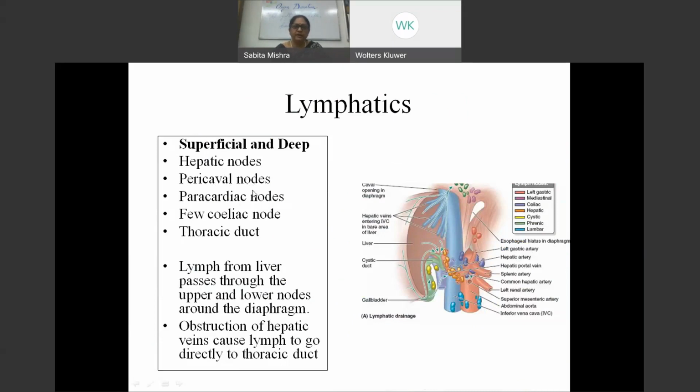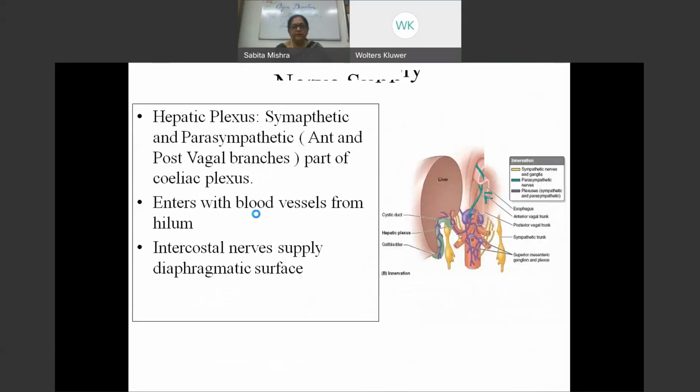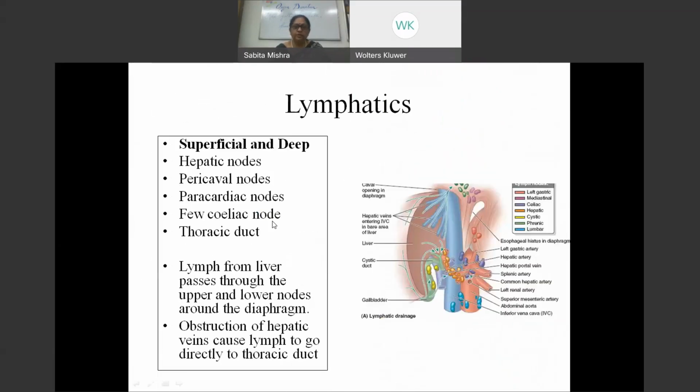They go to the hepatic, pericaval nodes close to the IVC, and paracardiac nodes, which go to the posterior mediastinum, and the hepatic nodes go to the celiac node, and finally from the celiac node they ultimately go into the cisterna chyli to the thoracic duct. Lymph from the liver also passes through the upper and lower nodes around the diaphragm.